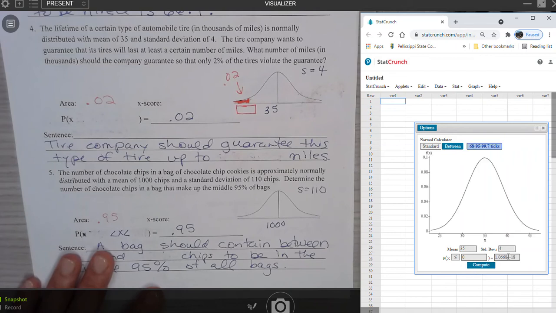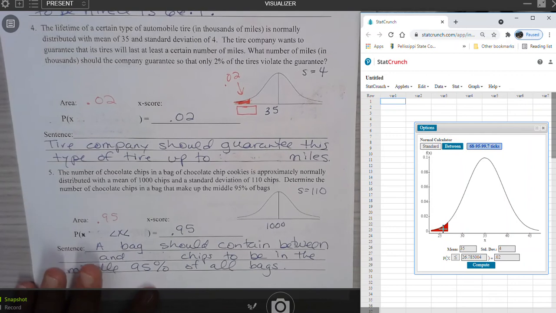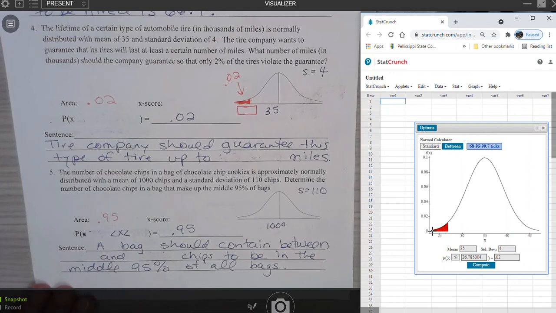And so we know the probability, so that goes over here to the right of the equals, 0.02, and hit compute. So it looks like I've got my arrow going the right way, so this right here represents the 2% of the tires that would only get this amount of mileage. So looking at that, it looks like 26.78 or 26,785 miles.